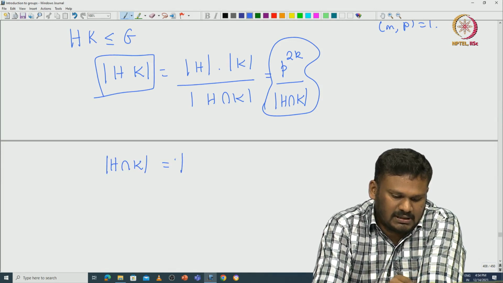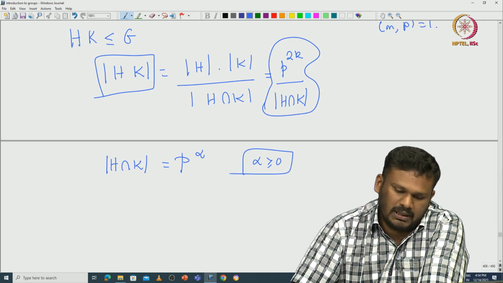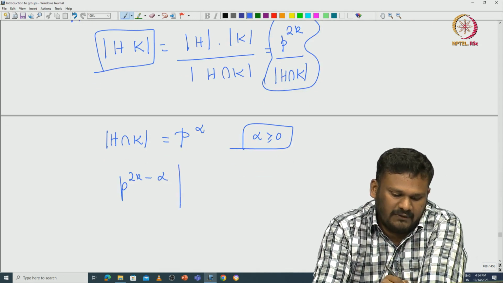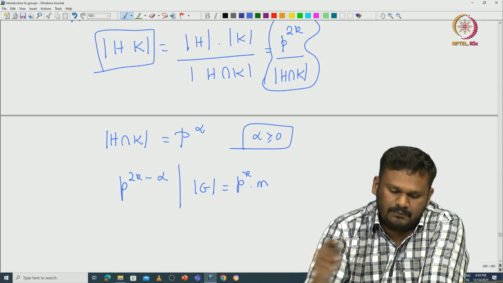If you write this as p^alpha, with alpha greater than or equal to 0, we do not know what it is, then you can see that p^(2k minus alpha) divides the cardinality of G, which is p^k times m.